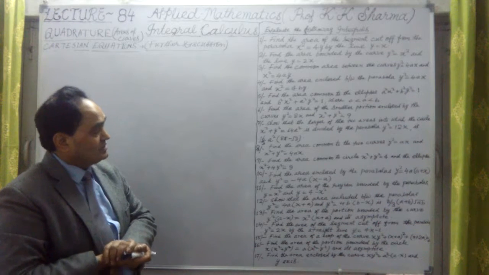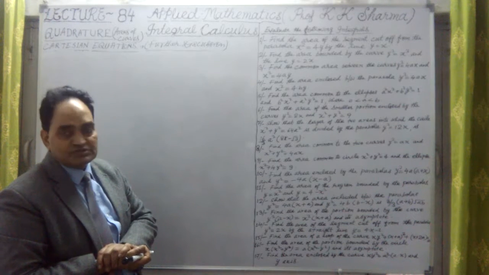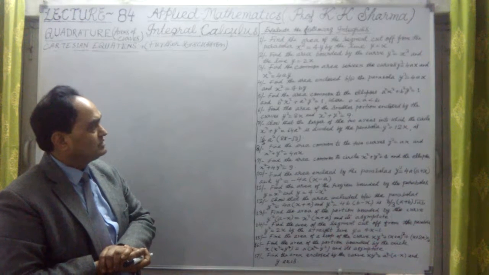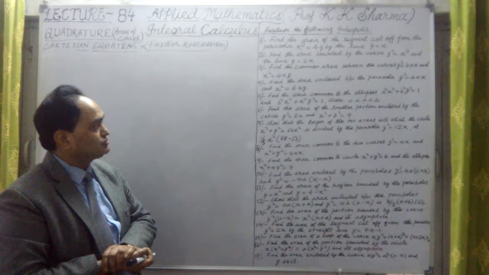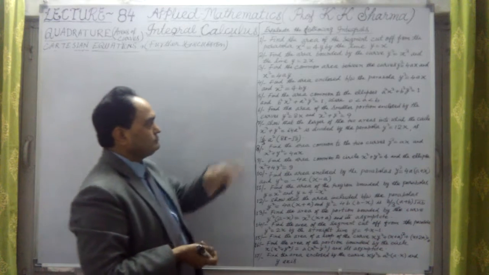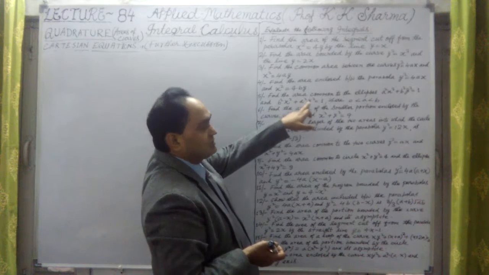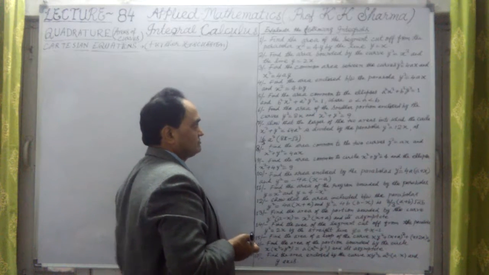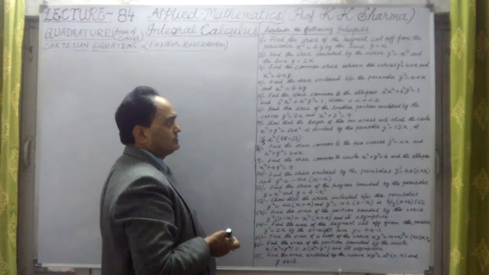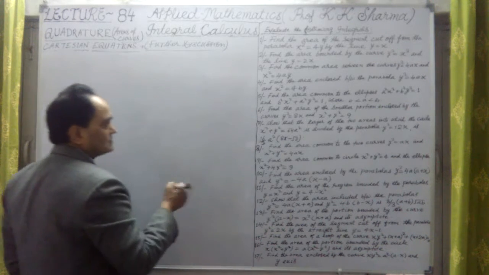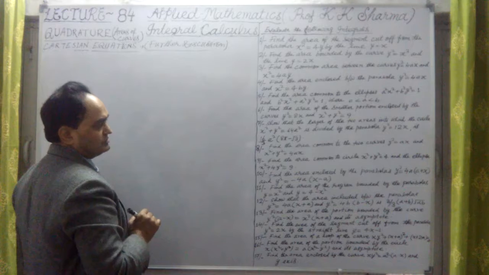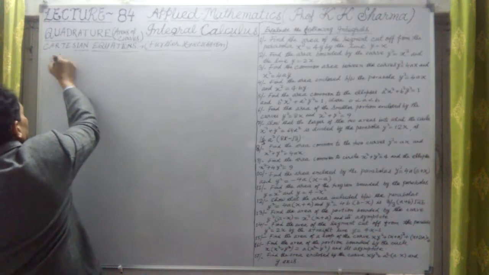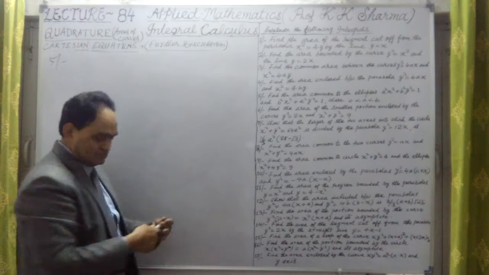What does it say? Find the area common to the ellipses a square x square plus b square y square equal to 1 and b square x square plus a square y square equal to 1, where 0 is less than a is less than b, so b is greater than a. Now let me find out some tracing points. This looks like a lengthy question, no problem. Question number 5 here. The two curves, let me change the marker.